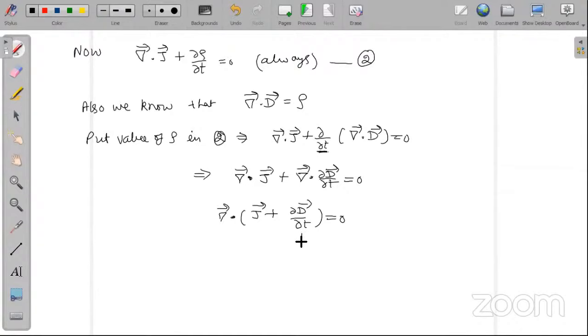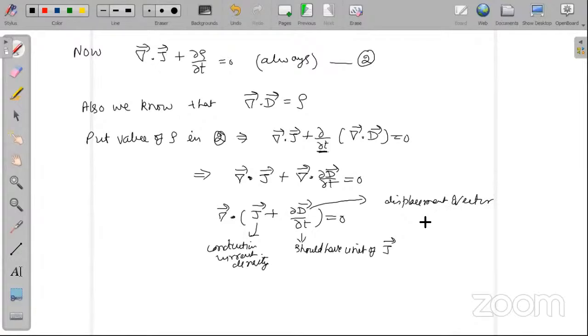So this quantity should have the unit of J. What is this J? It is conduction current density. And what is this curly D by curly t? It is called displacement current density.